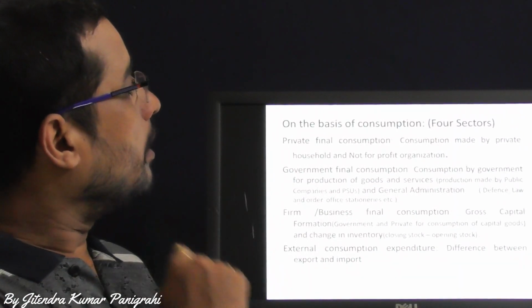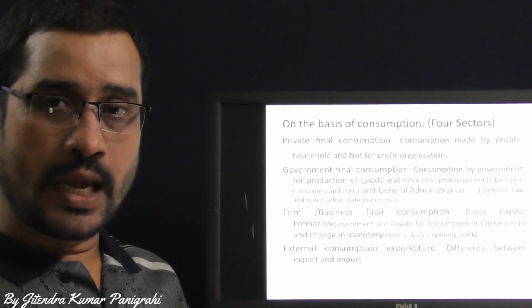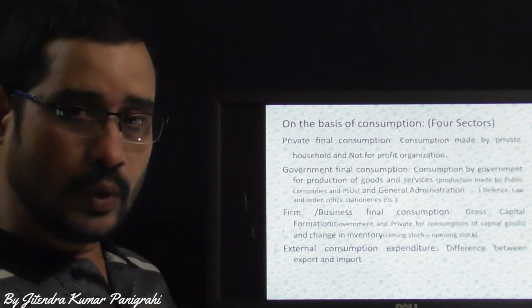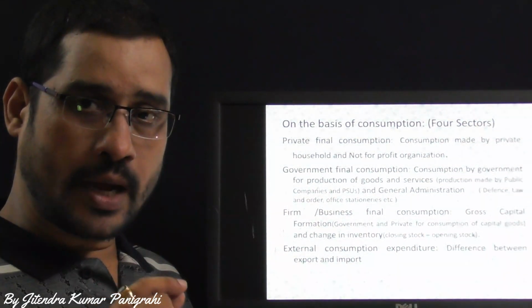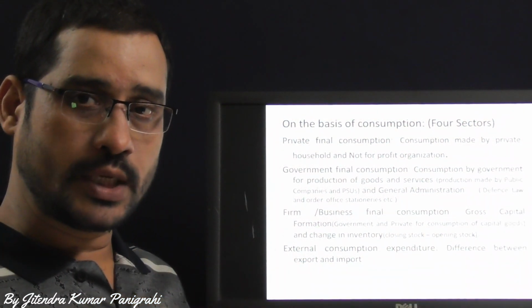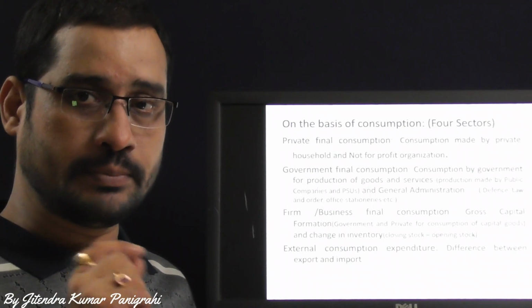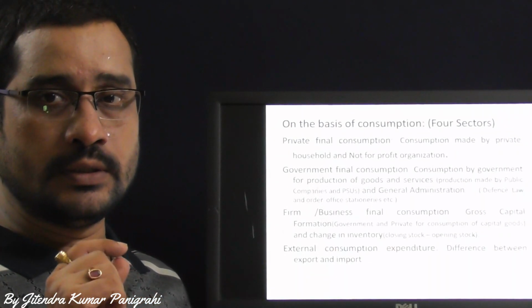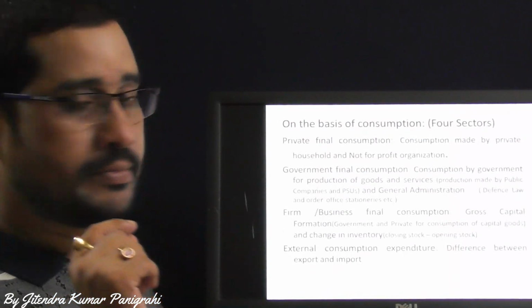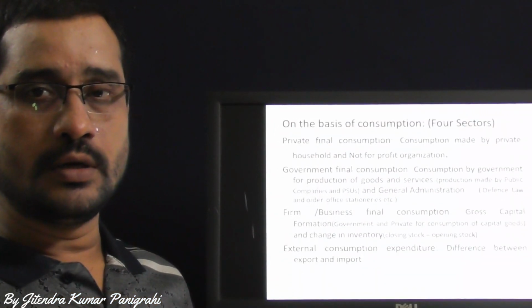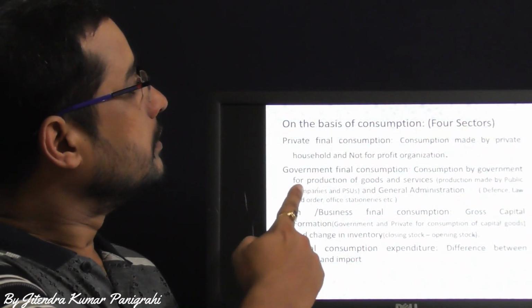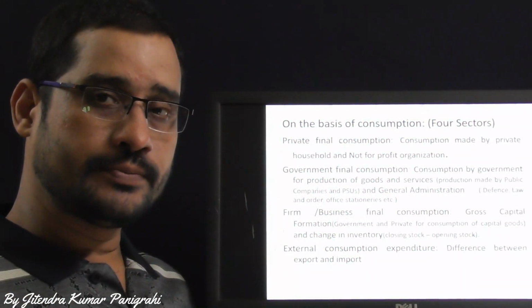Secondly, the government final consumption. It is the part of consumption made by the government for social welfare, for the production of social welfare goods, and for the general administration of the country, like goods and services produced.